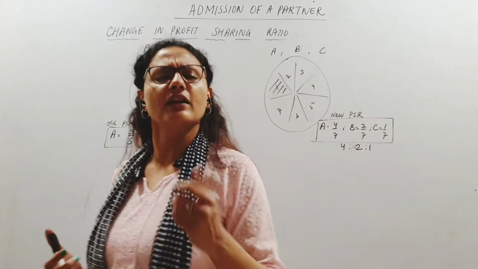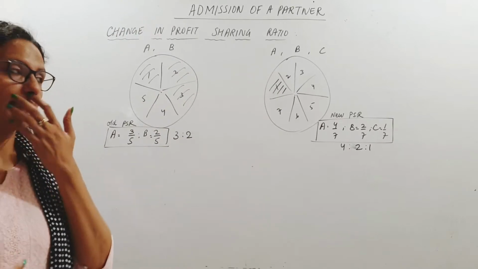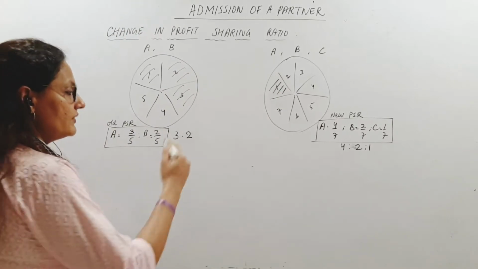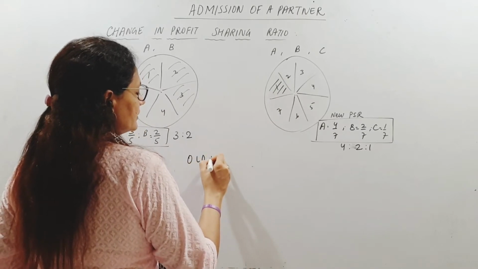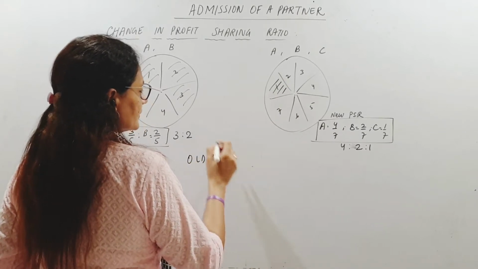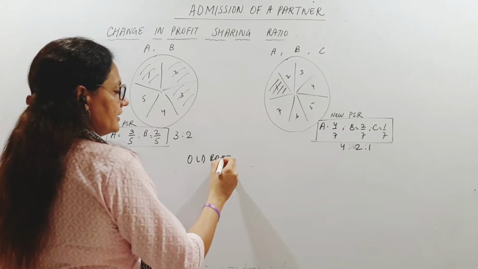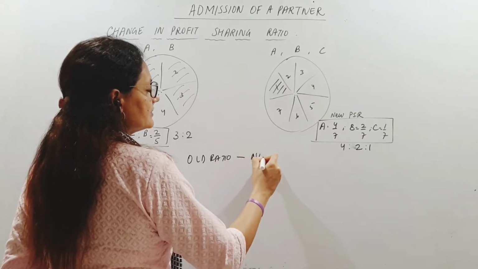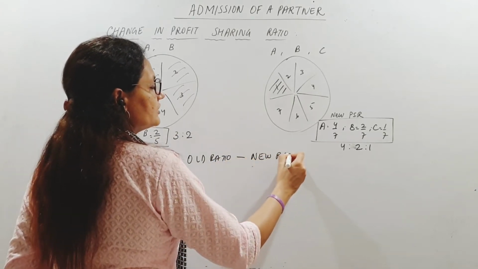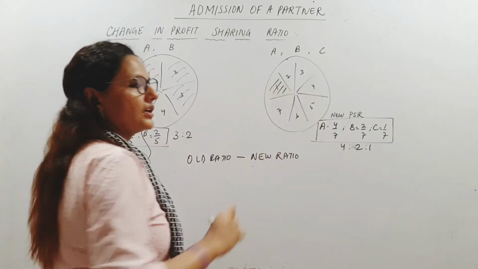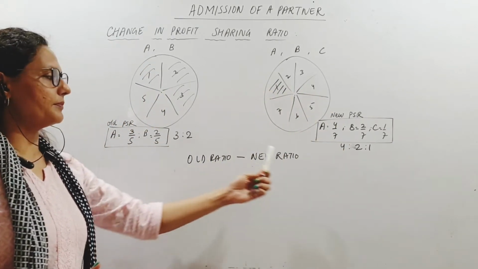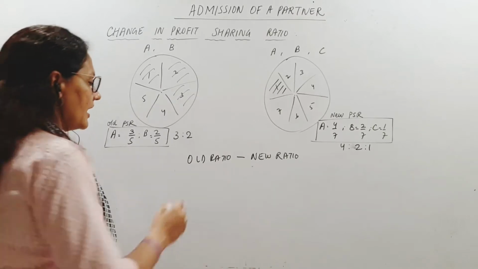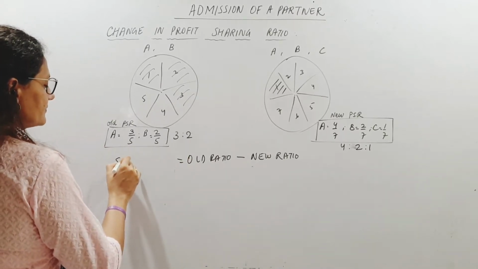We need to find out. How do we find it out? We find out that ratio in which they are giving away their shares as old ratio. Old ratio, of course, will be the original ratio minus the new ratio, which is the future profit sharing ratio after C's admission. If I subtract the new from old, I should be able to get the